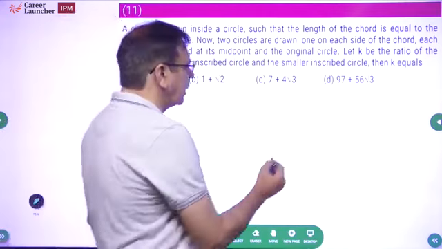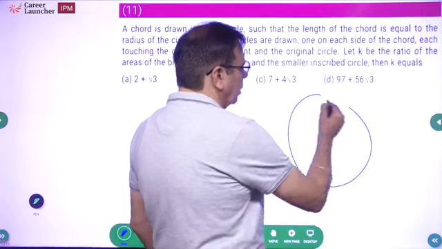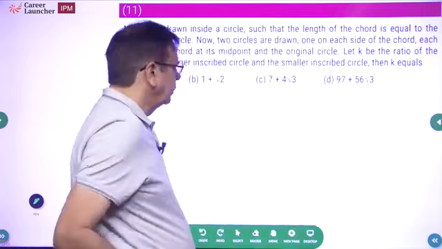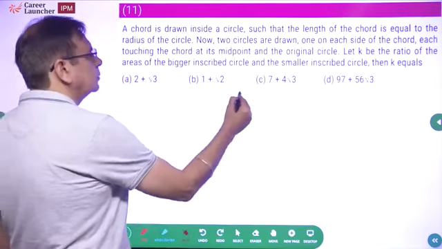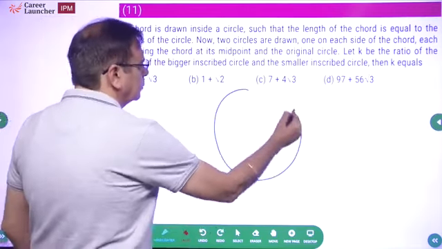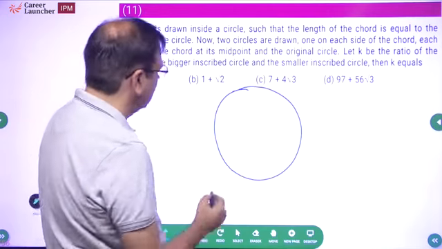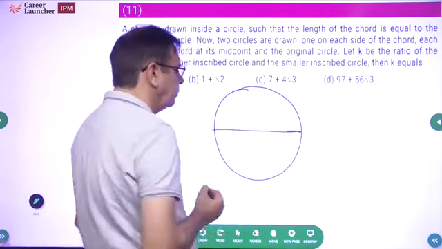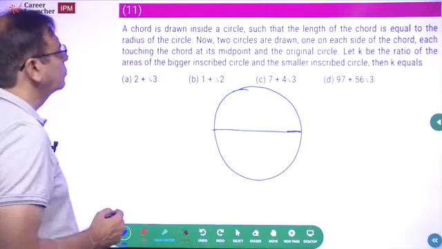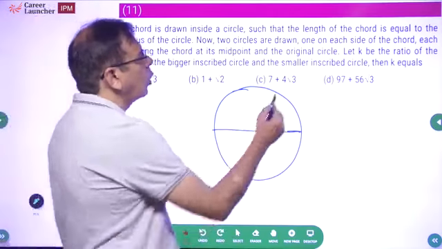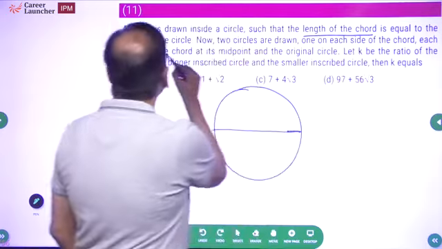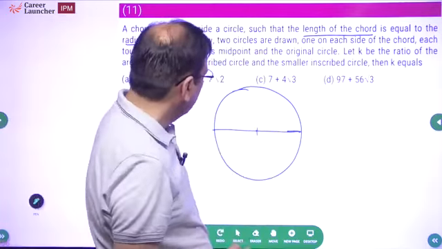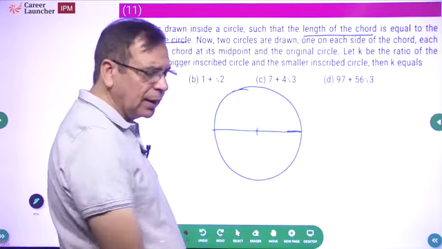A chord is drawn inside a circle. Okay, first let me draw a circle. Let me make a slightly better looking circle. Okay, will this do? Yes, it will do. Now, a chord is drawn inside the circle such that the length of the chord is equal to the radius of the circle. What is the radius of the circle? Yeah, approximately. Okay. What should be the length of the chord?